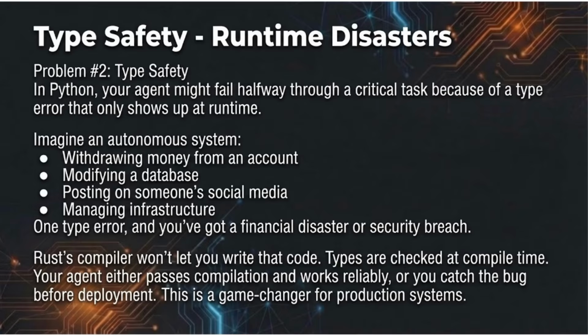And you've got a financial disaster or security breach. Rust compiler won't let you write that code. Types are checked at compile time. Your agent either passes compilation and works reliably, or you catch the bug before deployment. This is a game changer for production systems.